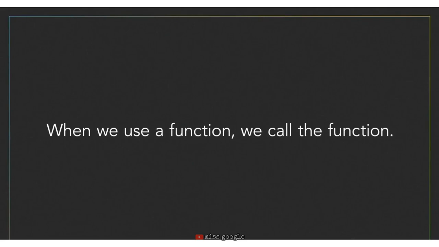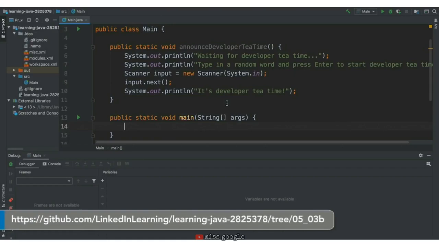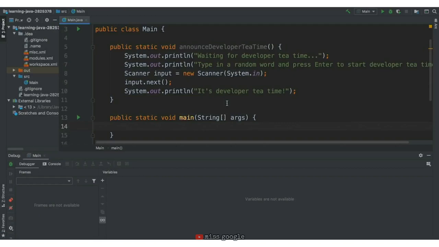You can think of this as recalling the steps that were previously defined and executing them. Let's call a function in Java. We define our function outside of the main function, but we are going to call or use our function inside of the main function. The main function is where the meat of our program gets executed, but we can always recall functions that are previously defined as part of the program.